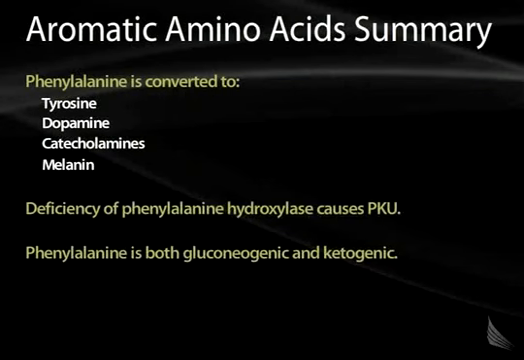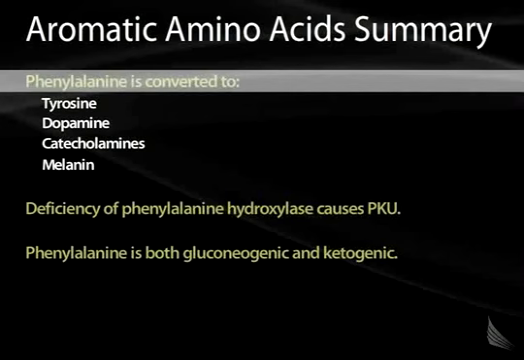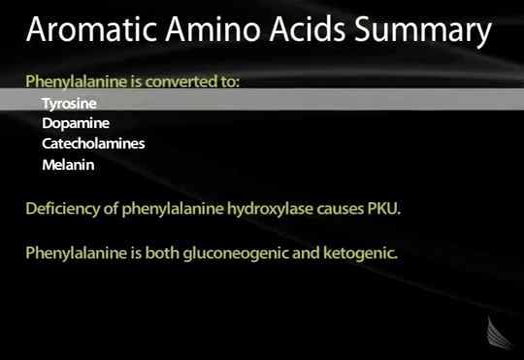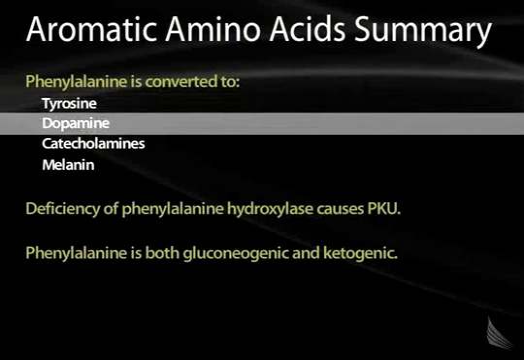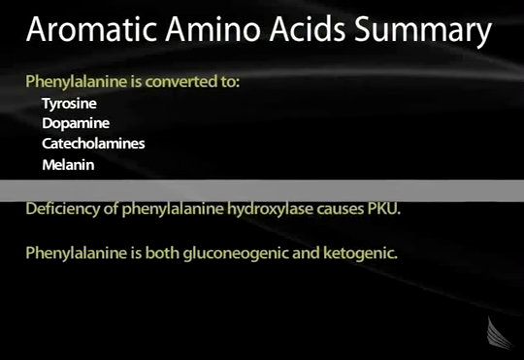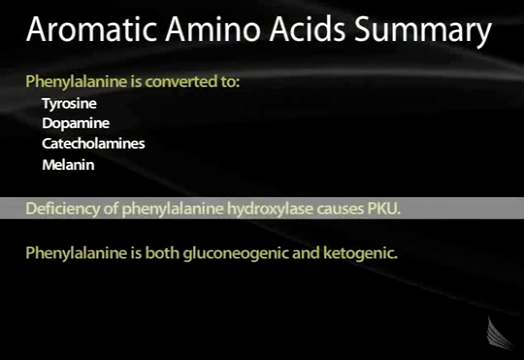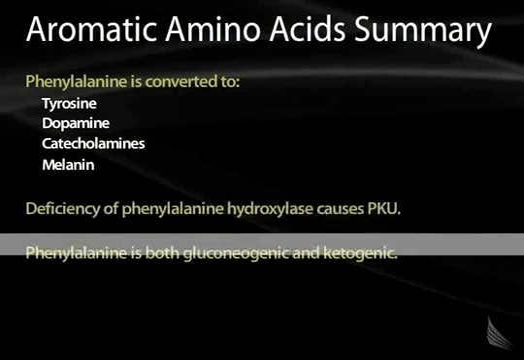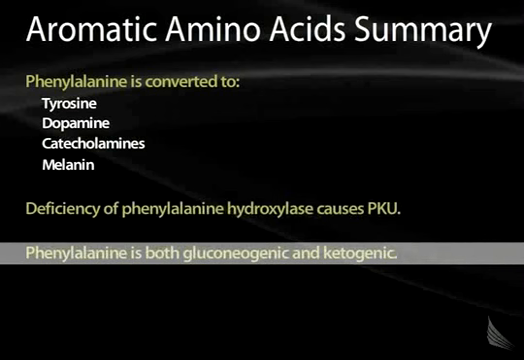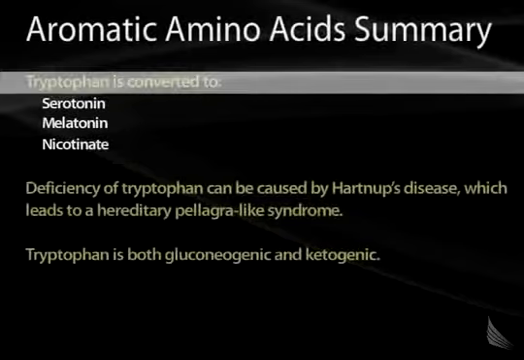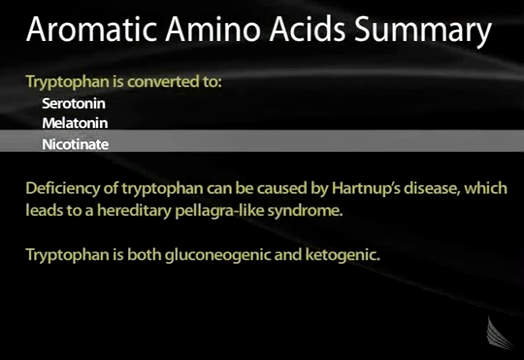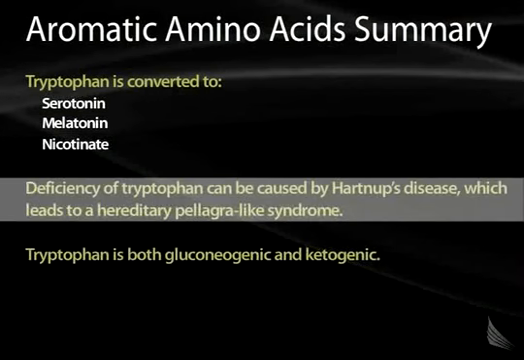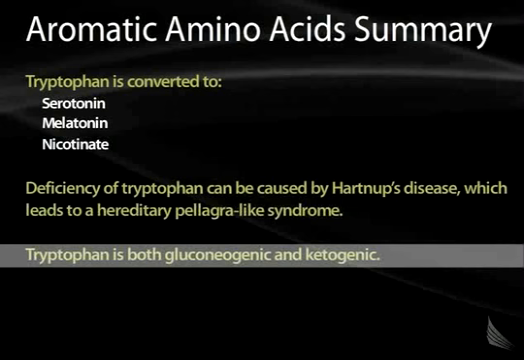So here's a summary of the aromatic amino acids. Phenylalanine is important not only in protein synthesis, but also because it serves as a precursor for tyrosine, dopamine, catecholamines, and melanin. The deficiency of phenylalanine hydroxylase causes phenylketonuria, or PKU, and phenylalanine is both a gluconeogenic as well as a ketogenic amino acid. Tryptophan is converted to serotonin, to melatonin, and to nicotinate. Deficiency of tryptophan can be caused by Hartnup disease, which leads to a hereditary pellagra-like syndrome. And tryptophan is also both gluconeogenic and ketogenic. And this concludes the section on aromatic amino acids.